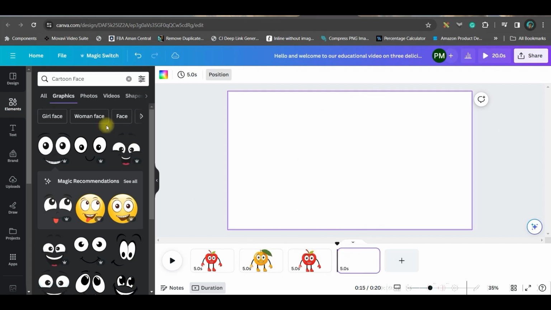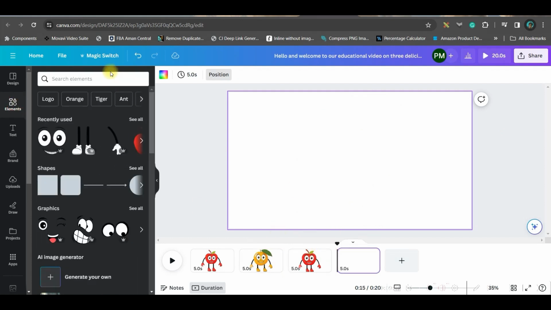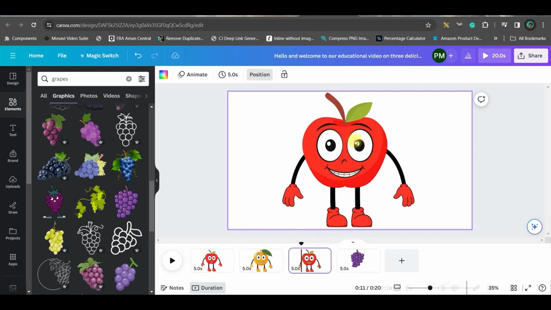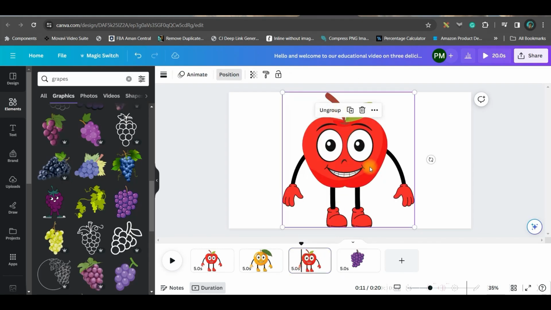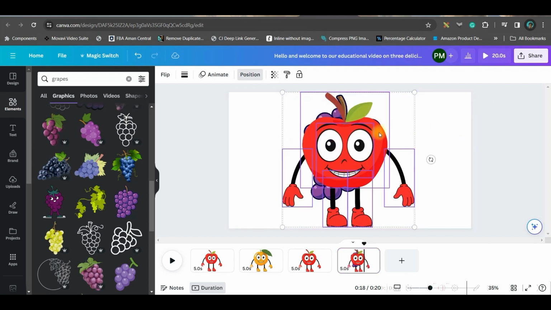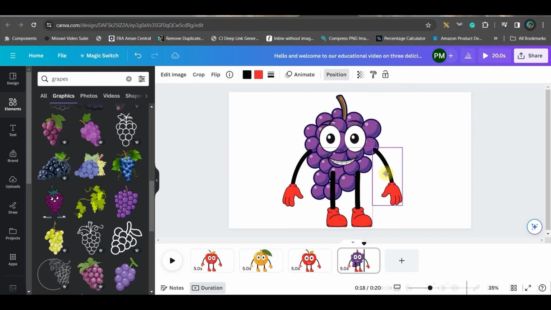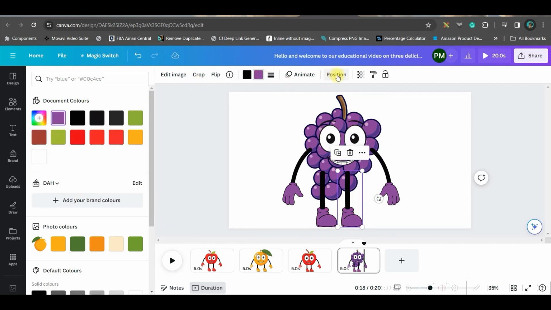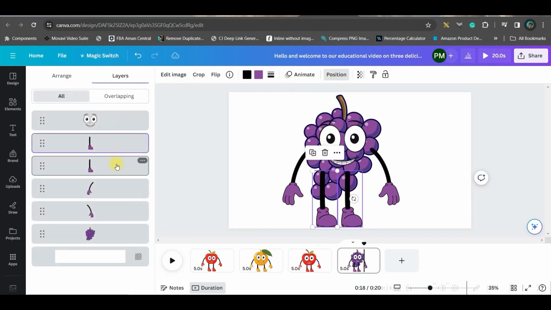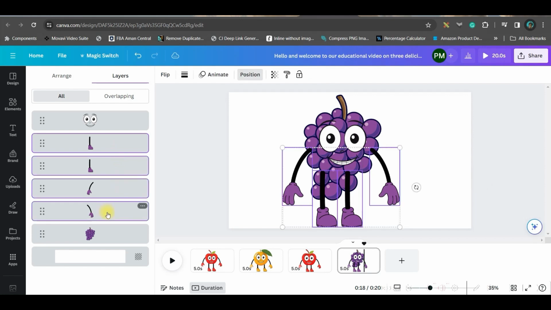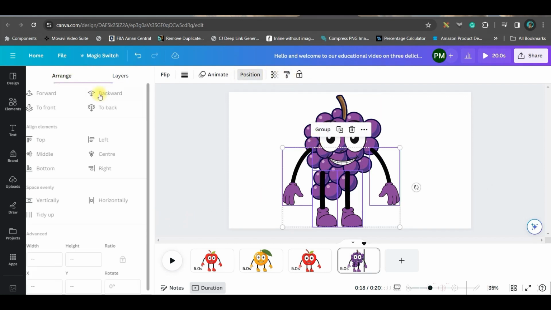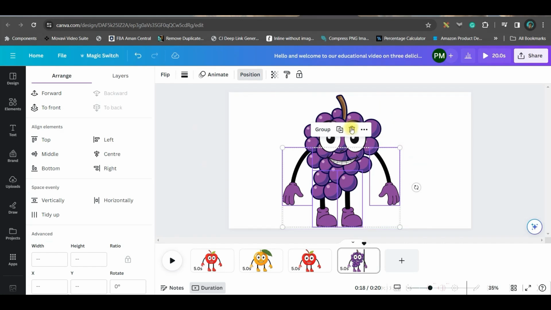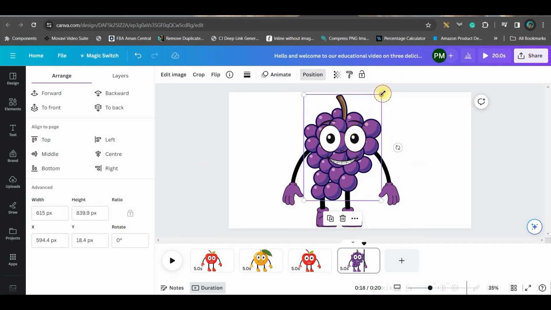To create the next one, which is grapes, I just need the grapes from here. Now I will go to this part and I will simply copy this and just paste it here, ungroup it, then keeping shift pressed, I will select the apple and delete it. And go to this position option, go to layers, select all the layers by pressing shift on your keyboard and go to arrange and backward. All together they will go backwards. Now just make it a little enlarged.